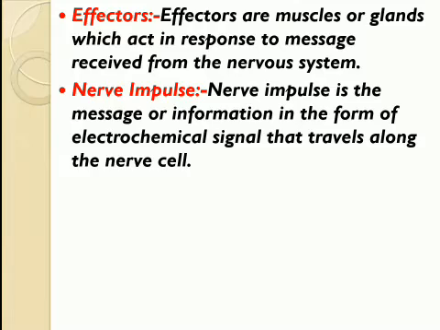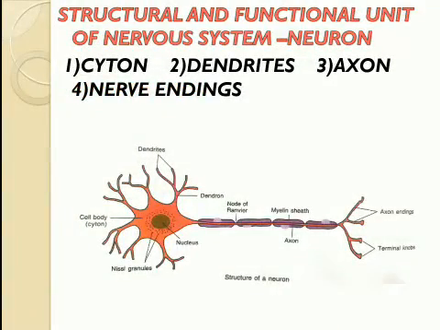Similarly, our receptors detect the changes or the stimulus from the internal and external environment and send it from one part of the body to another part of the body through nerve cells or neurons. And that message travels in the form of electrochemical signals called impulse. So these nerve impulses pass in the nerve cells in the form of message, like the electric current. Now let us see the structural and functional unit of nervous system, that is neuron.